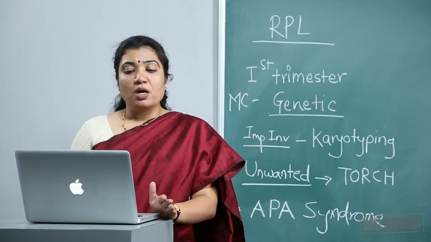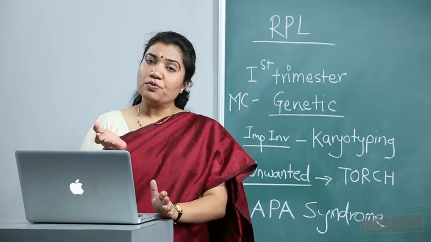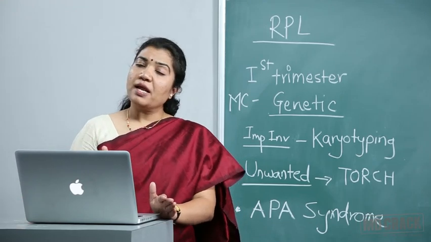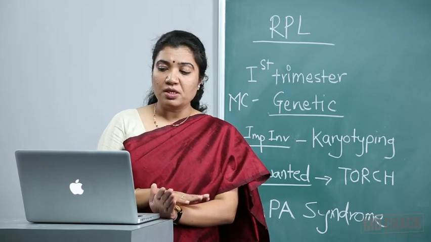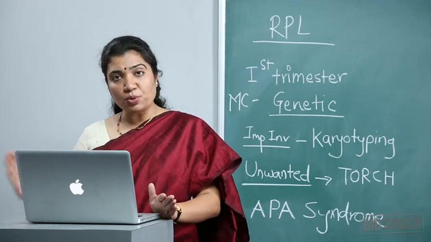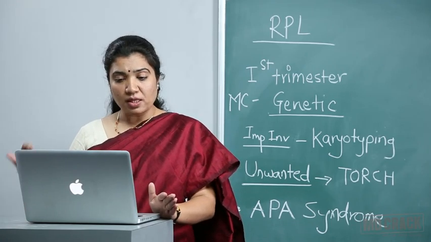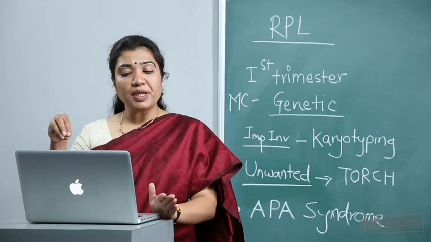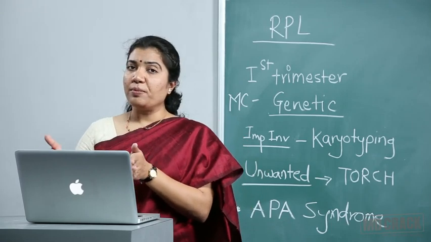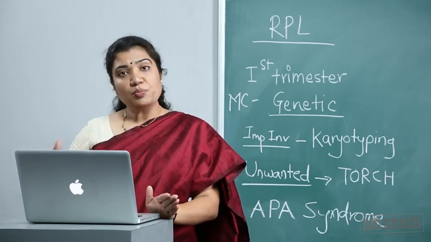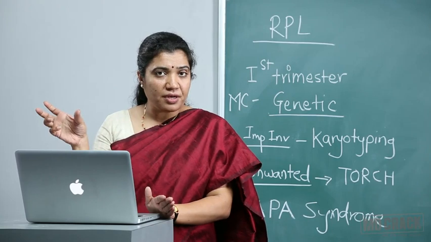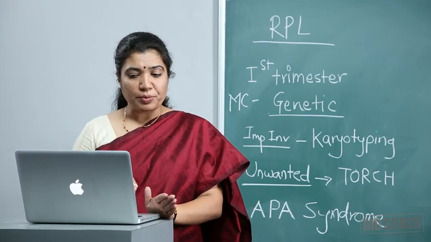The treatment, the drugs of choice, are low dose aspirin and low molecular weight heparin. We can start aspirin safely in a patient preconceptionally, 75 or 81 milligram being the ideal dose, low dose aspirin every day throughout the conception. We can also start low molecular weight heparin once the pregnancy is confirmed, and we can continue till term. Then when she is likely to go into labor, we stop the drug. Again, in the postpartum period, we shift her back to low molecular weight heparin, because that is the period where she is more likely to have thrombus formation.